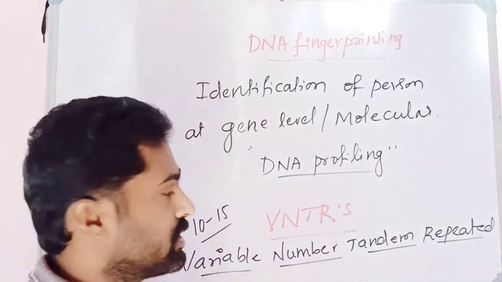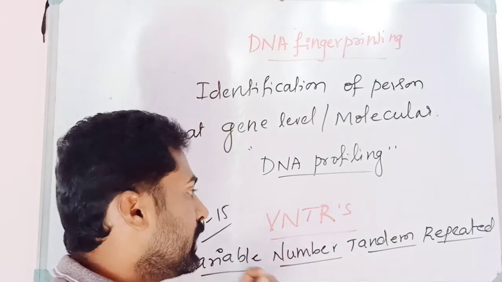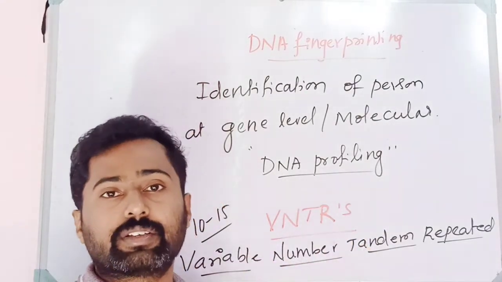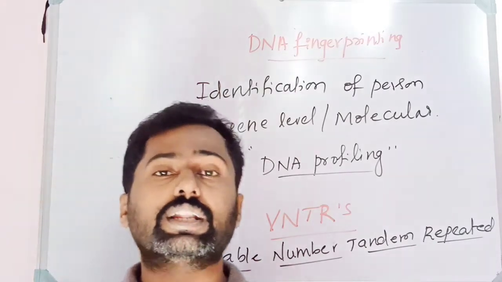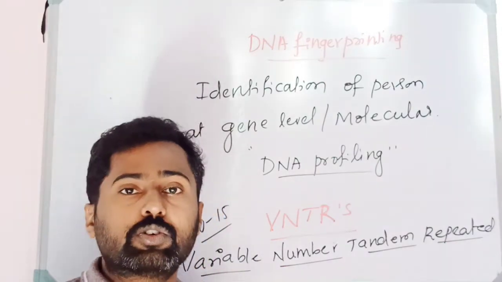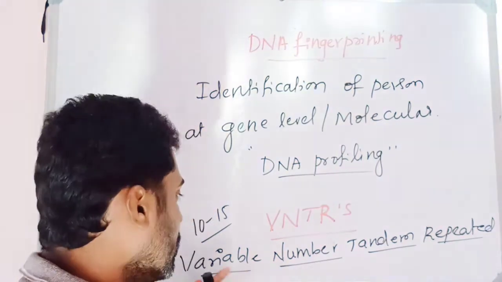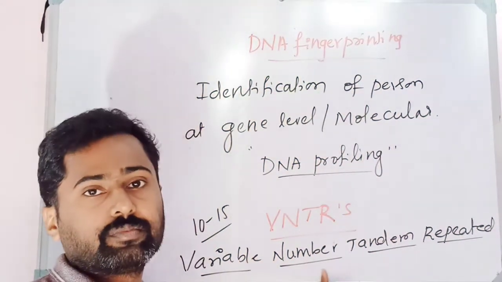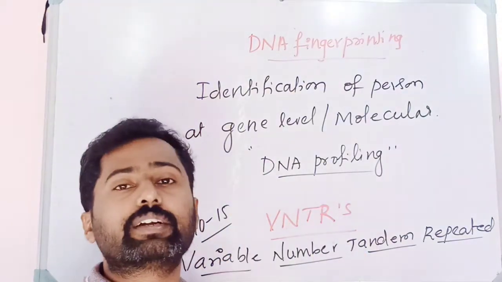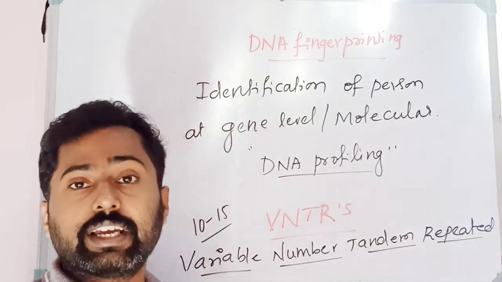But the only difference, nearly 1% difference that can be observed from one person to another person, is found in these sequences, that is in variable number tandem repeated sequences. These are the specific sites, the repeated sites. They are found in a repeated manner here and there in the DNA, here and there in the chromosome. These repeated sequences on the DNA are what is called variable number. They vary in their number. Okay, variable number tandem repeated sequences. These sequences are very much essential to conduct DNA fingerprinting.